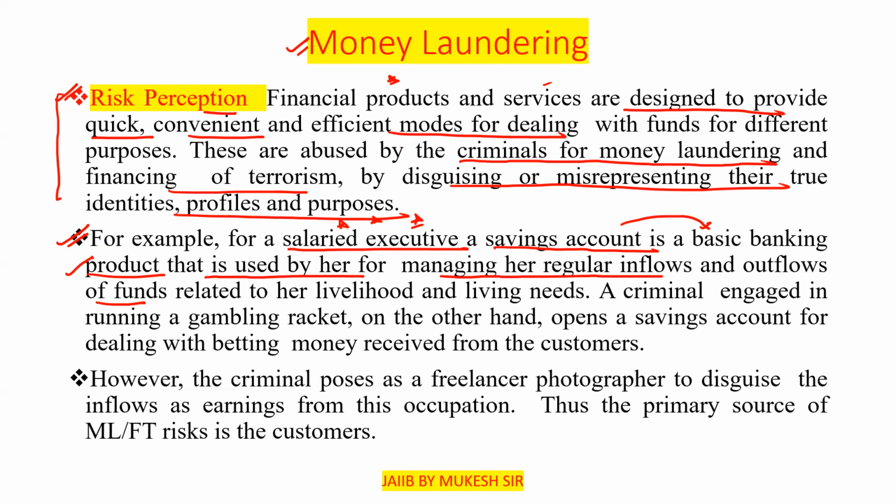So the same savings account is used for both purposes, and we have to check that. That's why more protections are needed, so that we can check all these things. However, the criminal poses as a freelance photographer to disguise the inflows as earnings from this occupation.